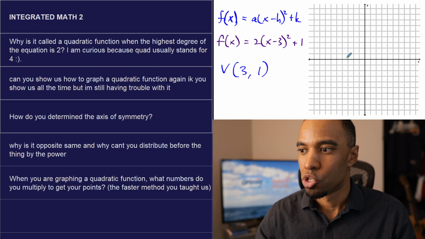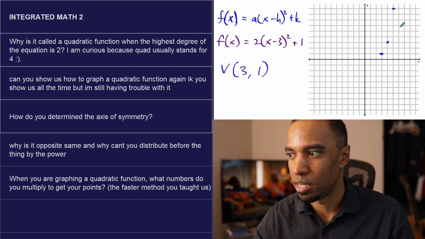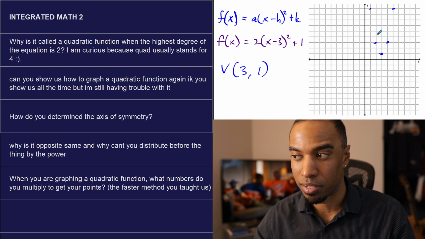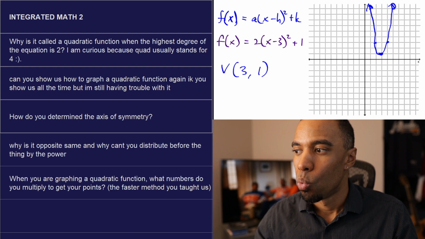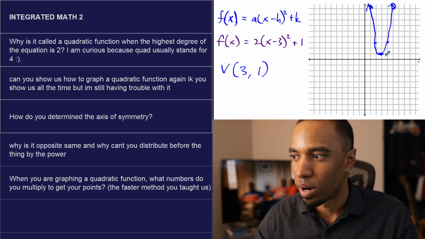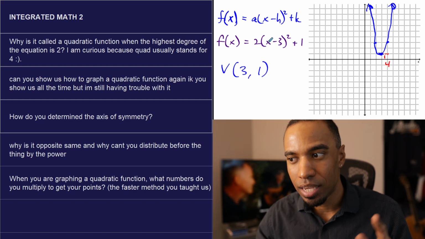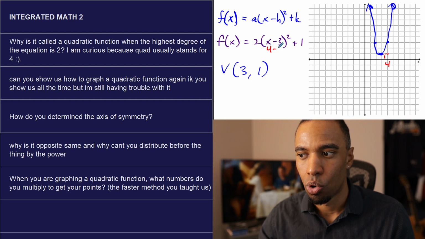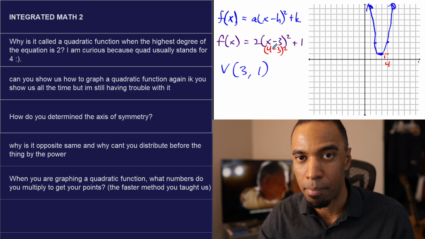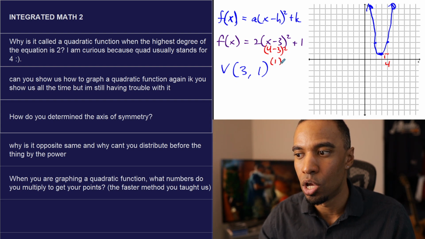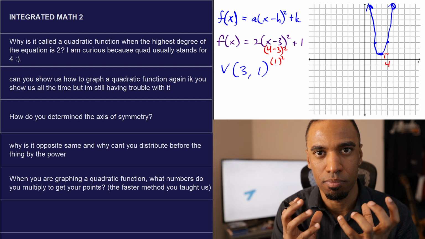So look, if I graph this, I'm going to graph it super fast. Opposite, same, 1, 2, 2, 8, some stuff like this, right? You graph it. I'm even going to connect the dots, because I'm like that. Okay, the vertex is right here. When I go over 1 from the vertex, my x value itself is at 4. I plug 4 into this equation for x. Why do I subtract 3 here? Because that is saying my distance from my vertex. 4 minus 3 is 1. 1 is the distance from the vertex. So you can calculate distance from vertex.